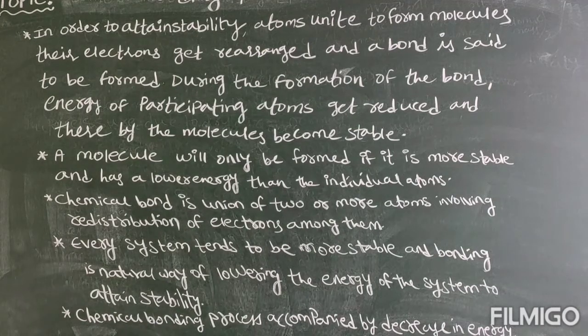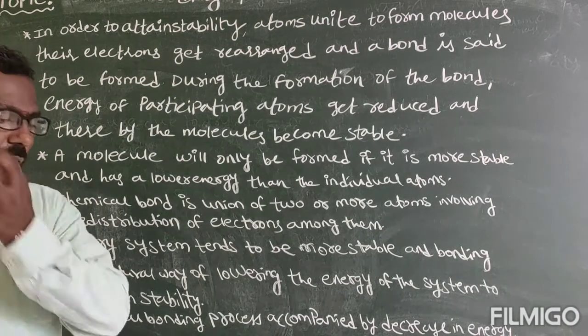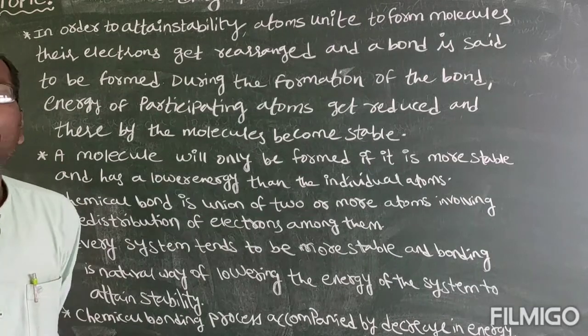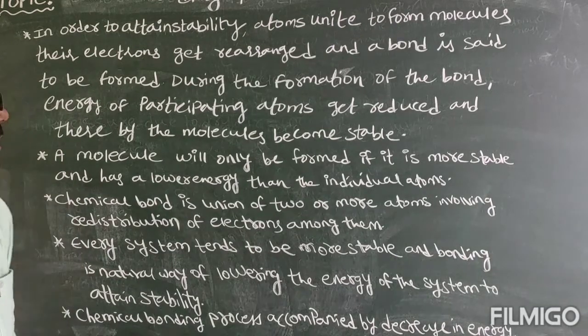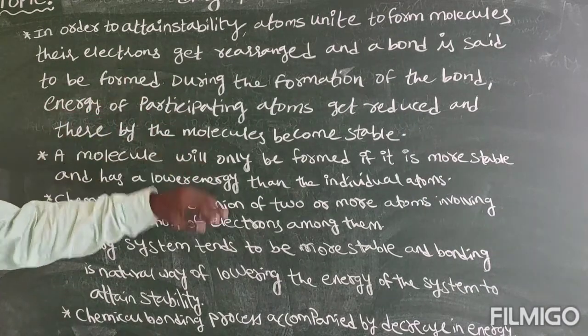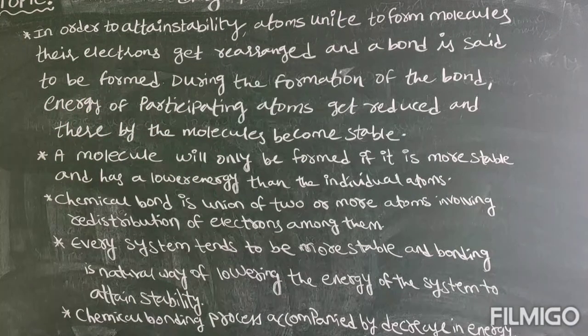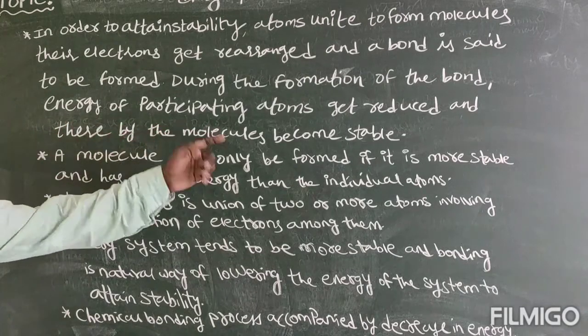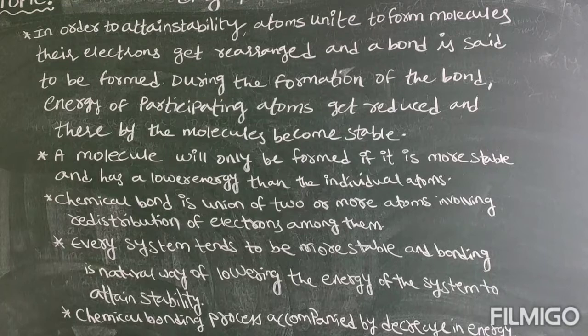So next point: in order to attain stability, atoms unite to form molecules. Already we said that atoms combine to form molecules in order to attain stability, and the rearrangement of the electrons will result in the formation of a bond, and during the formation of the bond energy will be reduced, and thereafter the molecule will become stable.